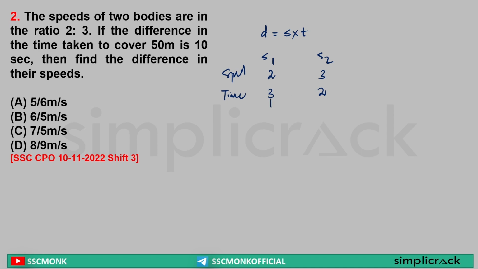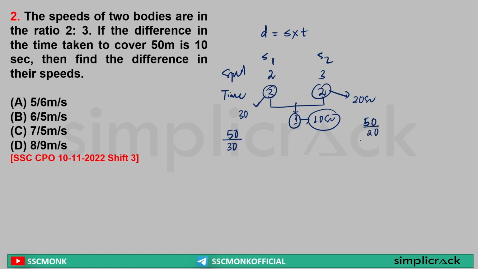Sir, what is happening? The difference is equal to 1. This one part is equal to the given 10 seconds. Yes or no? Yes. That means this 3 part is 30 seconds and this 2 part is equal to 20 seconds. Yes or no? Yes. Sir, what is it saying? It is saying that 50 meter distance is traveled in 30 seconds here. Here 50 meter distance is traveled in 20 seconds. It is asking about the speed difference. Sir, 50 by 30 is 5 by 3, 50 by 20 is 5 by 2.